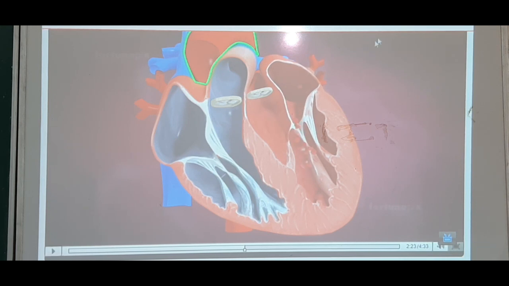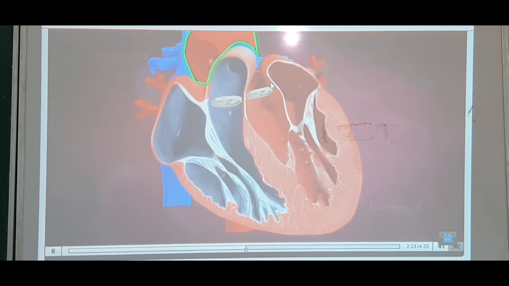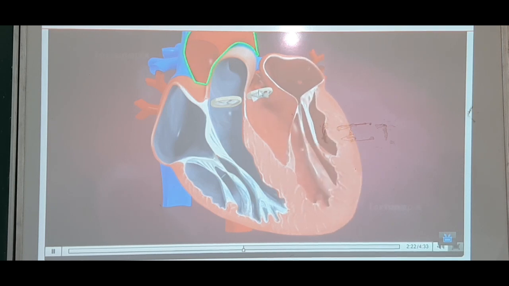The pulmonary veins bring oxygenated blood to the left atrium, and from the left atrium the blood flows to the left ventricle. Okay, and from the left ventricle when it contracts, the blood pumps to the aorta. Okay, so systemic you can see it here. See, from the left ventricle blood pumps to the aorta. Once again you can see here systemic circulation.